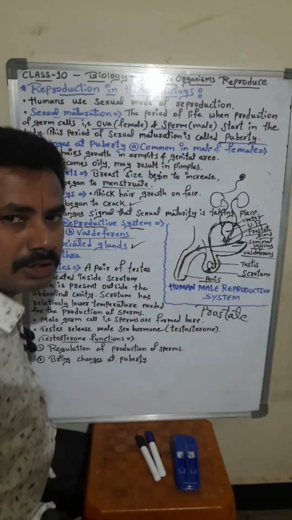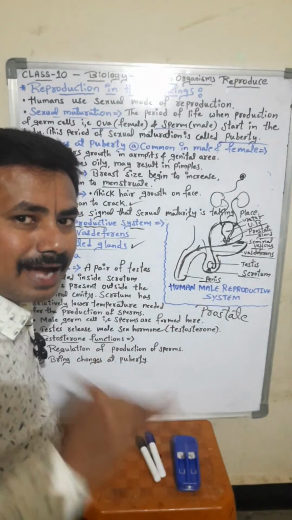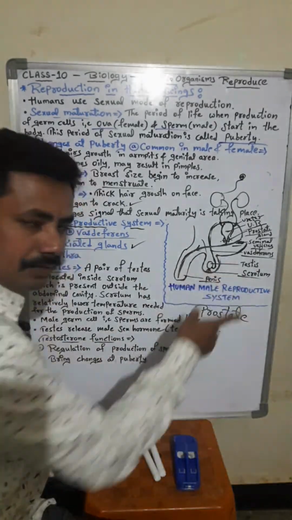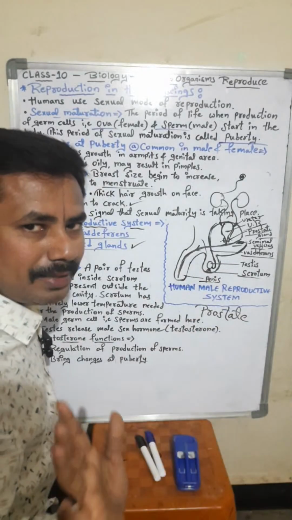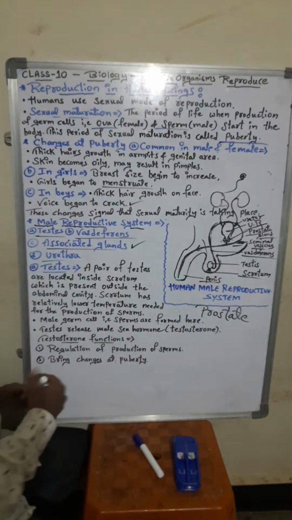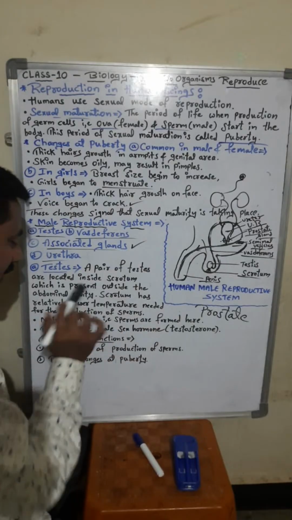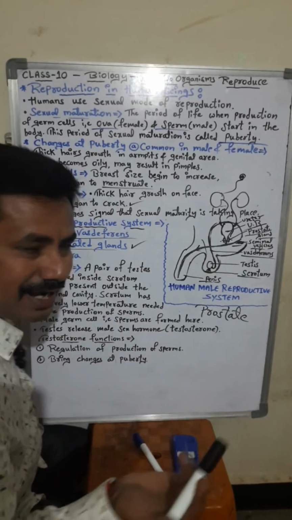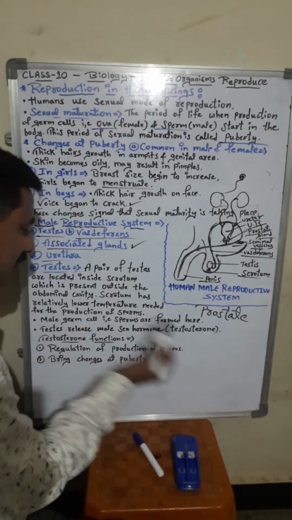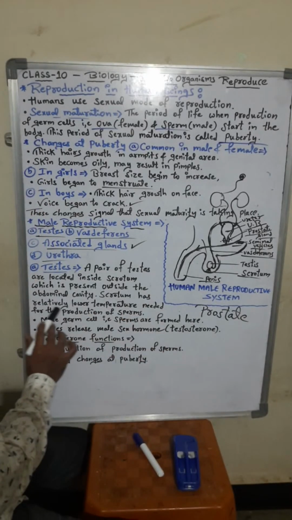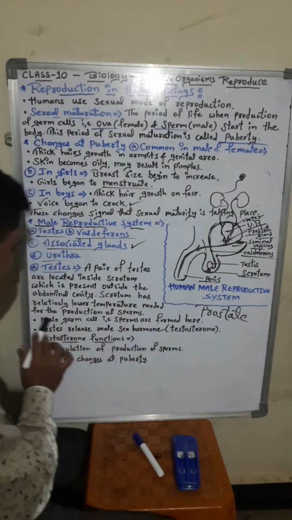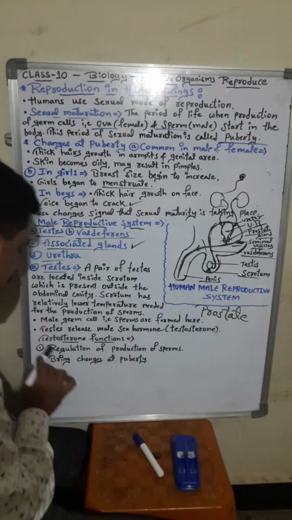For that purpose, the testes are located inside the scrotum but outside the abdominal cavity. So the scrotum has a relatively lower temperature. Whatever I have told you, just take it as a definition. The scrotum has a relatively lower temperature needed for the production of the sperms.